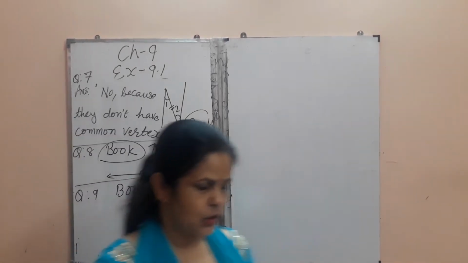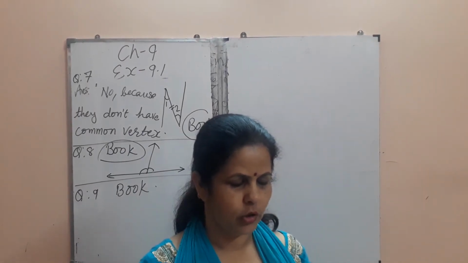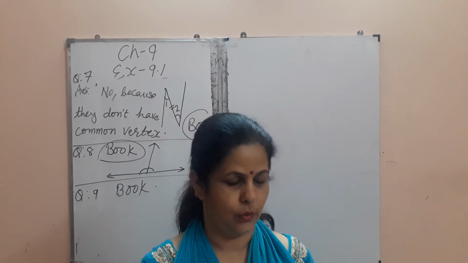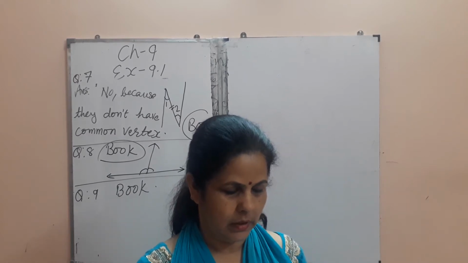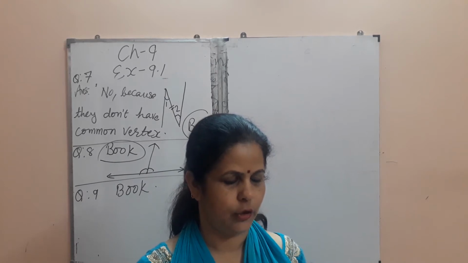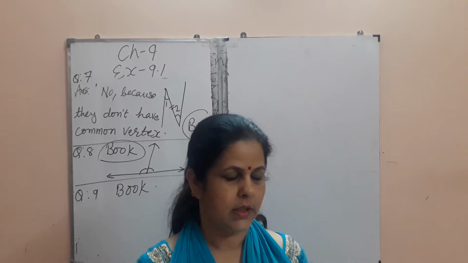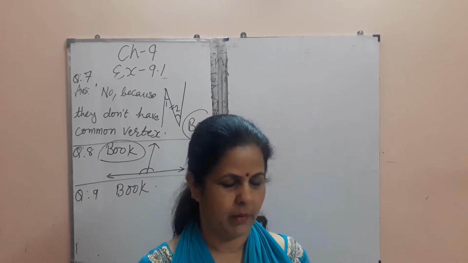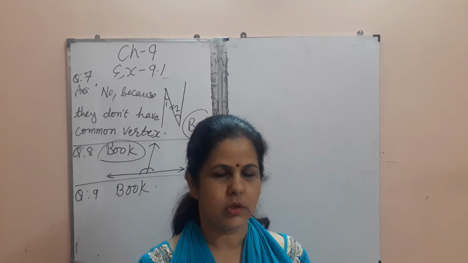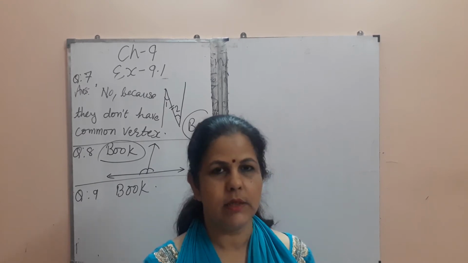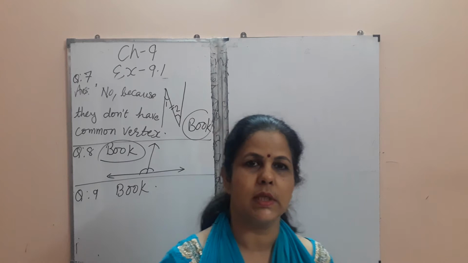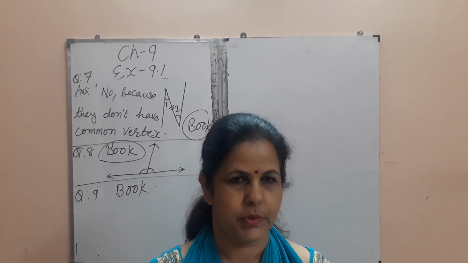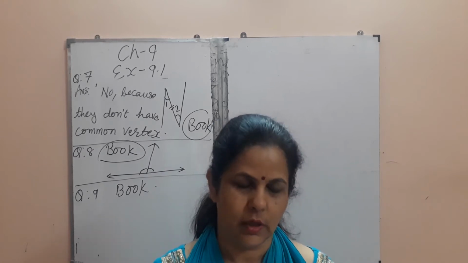Can two angles be complementary if both of them are acute, obtuse or right? These are MCQs. In this you have to choose. So the answer will be acute. Second, can two angles be supplementary if both of them are acute, obtuse or right? So in this C will be the answer. So like this you will choose the correct answer and tick the correct option, and this question also you will do in the book.